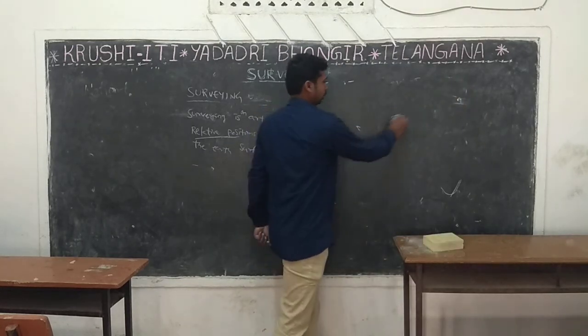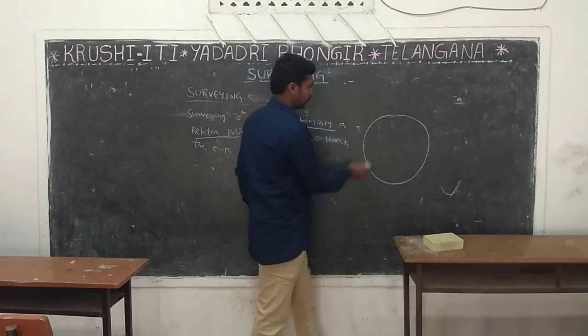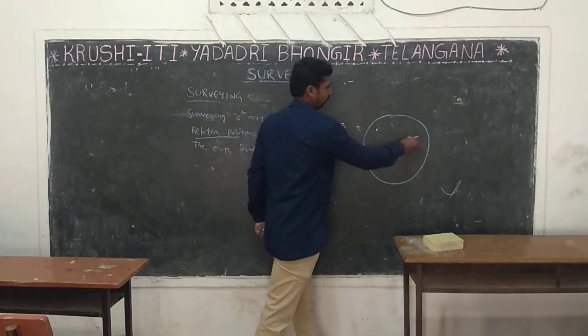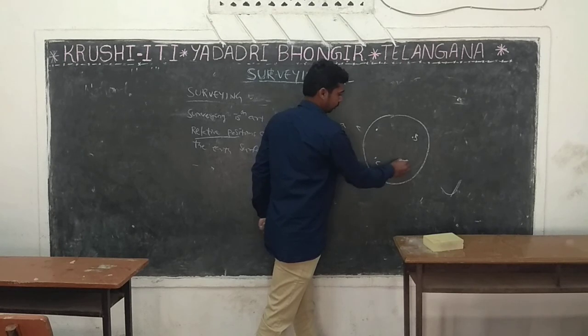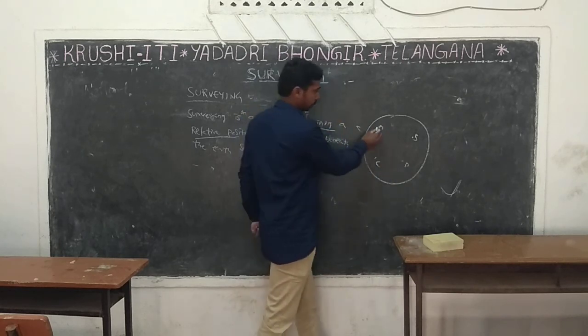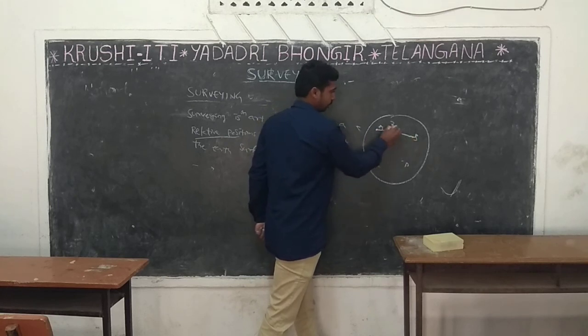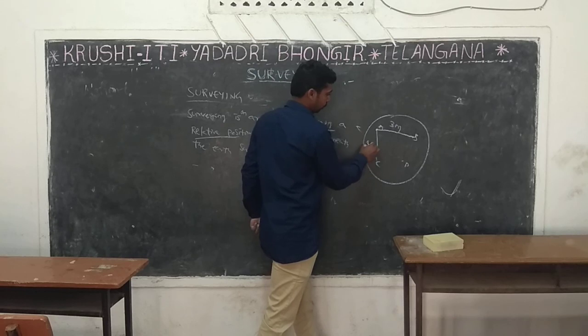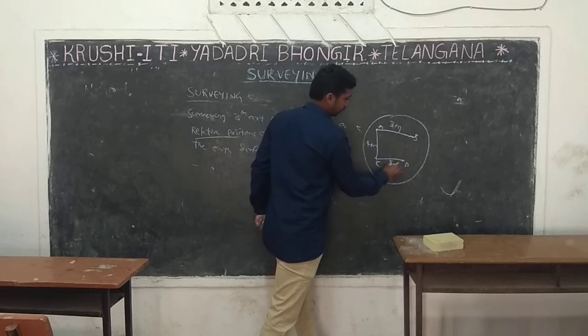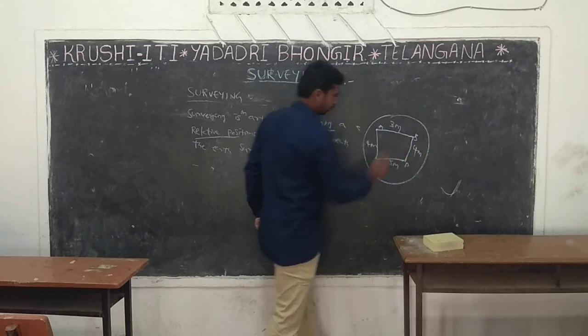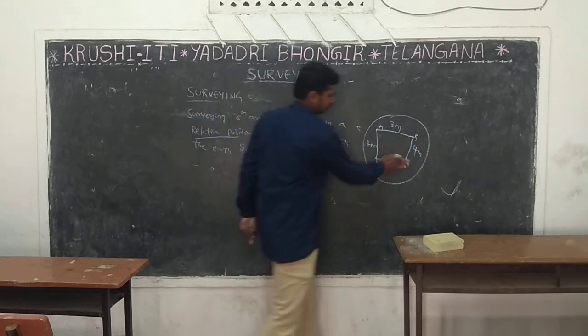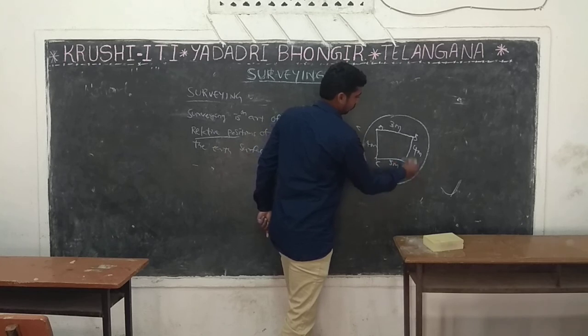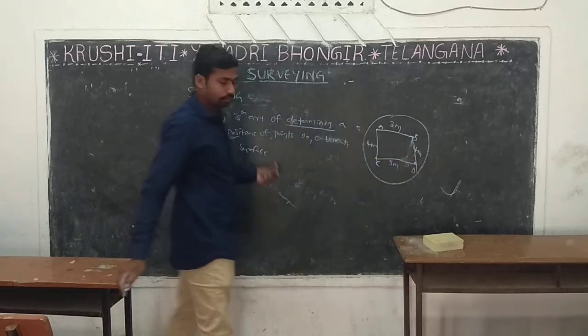See here, this is the earth surface. This is point A, point B, point C, point D. These four are the survey points. From A to B, the distance is 3 meters. A to C is 4 meters, A to D is 5 meters, and B to D is again 4 meters. What is surveying?